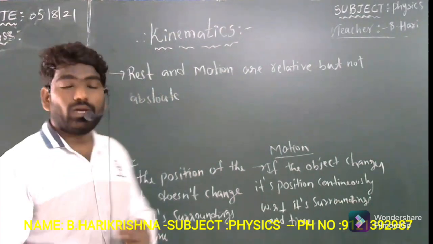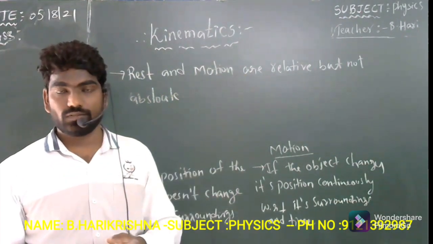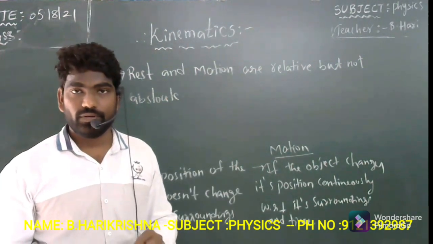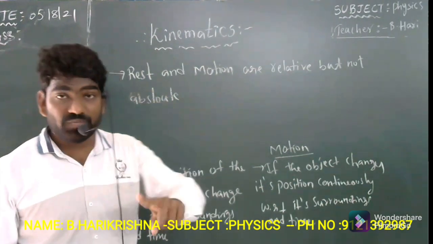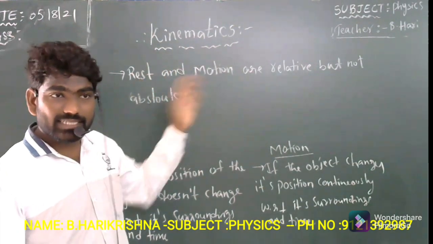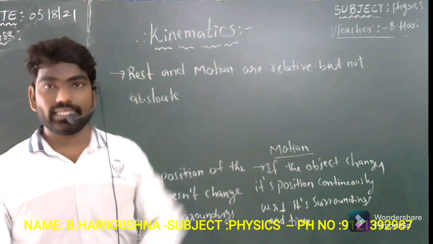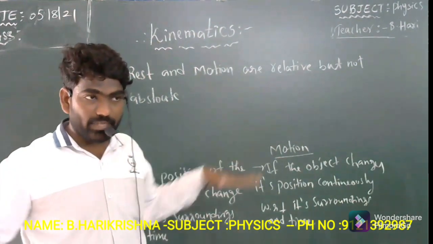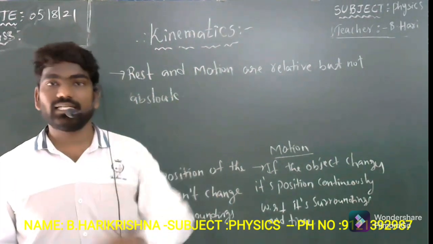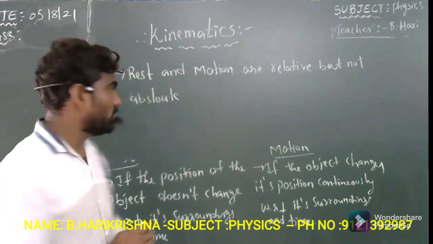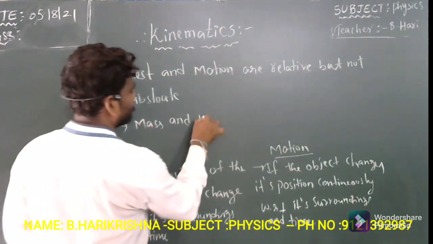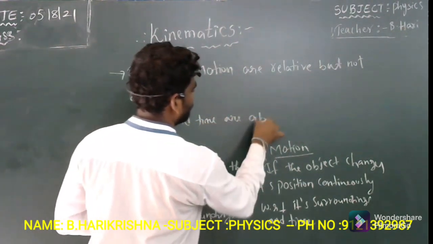And next, what about time and mass? Are mass and time relative or absolute? Here, mass and time are absolute in kinematics. I already said that what we are applying in kinematics is the classification of Newtonian mechanics. Why? Because we are applying kinematics on the surface of earth. Whatever object we take, its speed is far less than the speed of light. So mass and time are absolute.